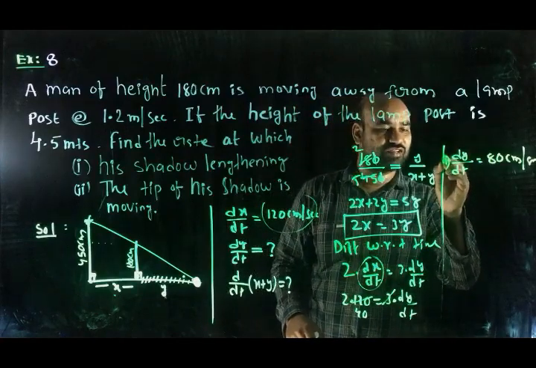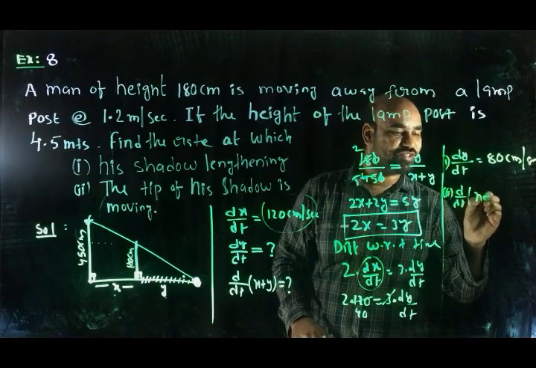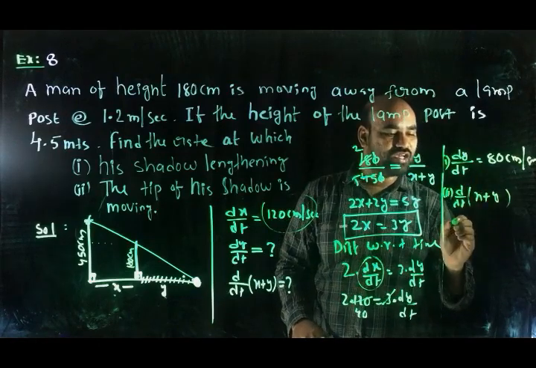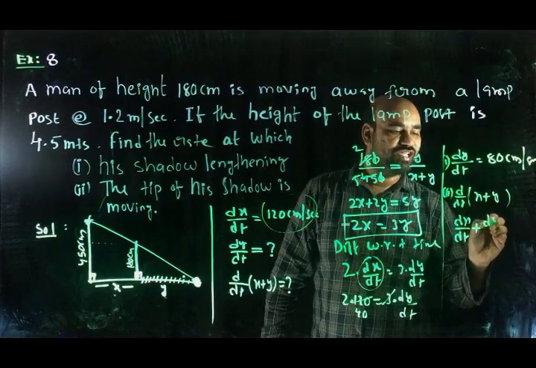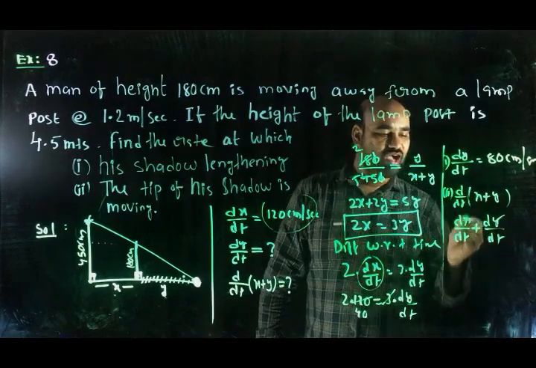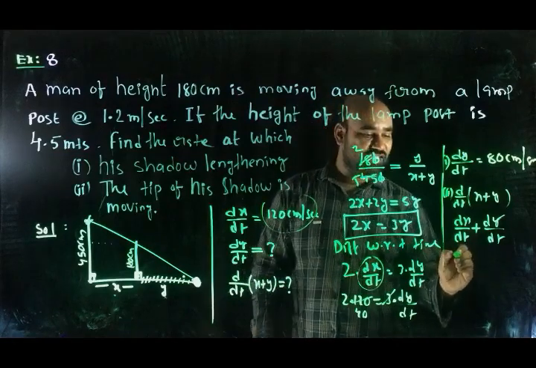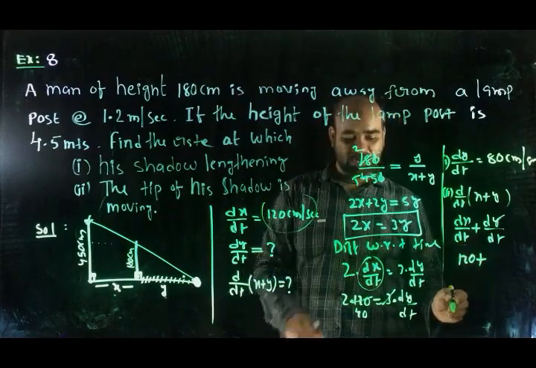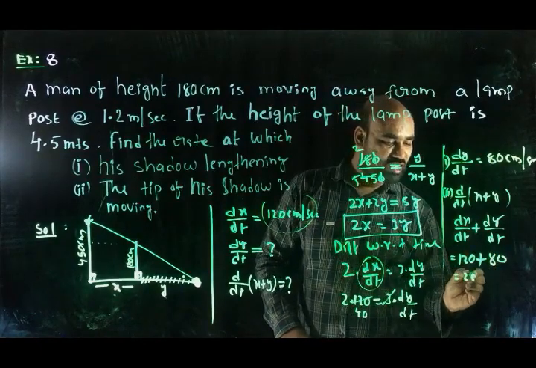This is the first one; the second one is d by dt of x plus y. By a rule, directly you can say that it is dx by dt plus dy by dt. Already dx by dt is given as 120, and now we got dy by dt as 80. Totally we got 200.